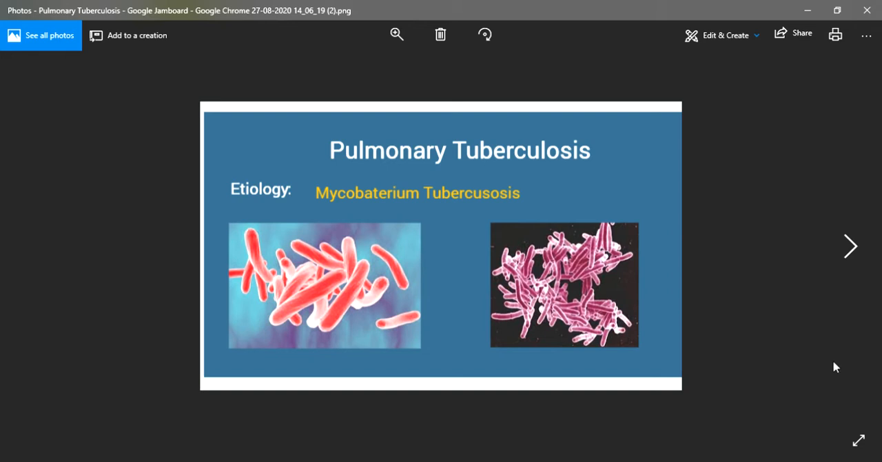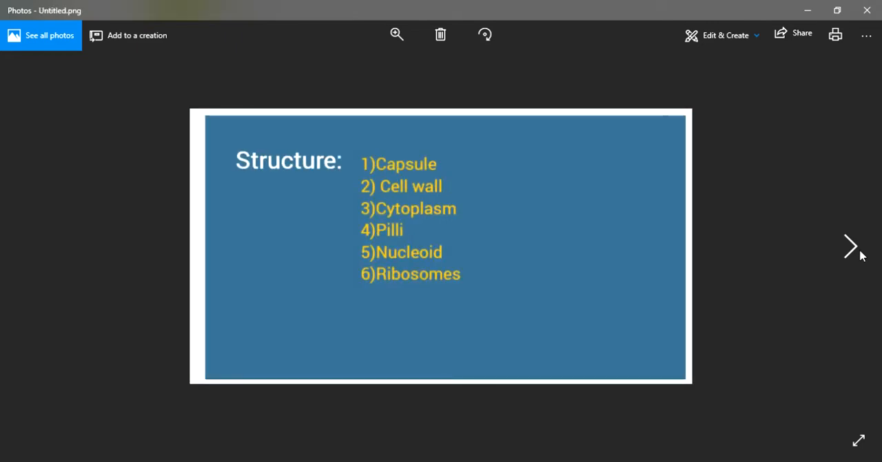Now if we look at the structure of this bacteria, we have the following structures. The outermost covering is the capsule. Just below the capsule there is the cell wall. Then there is the presence of cytoplasm, villi, nucleoids and ribosomes. So these are the various structures which form the bacteria.